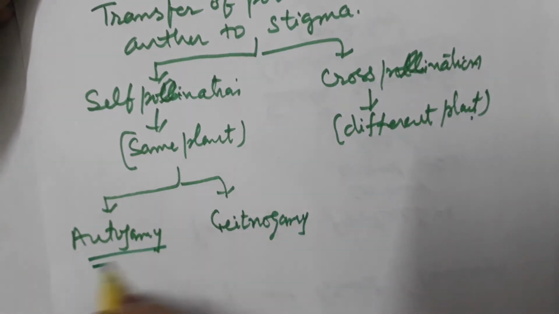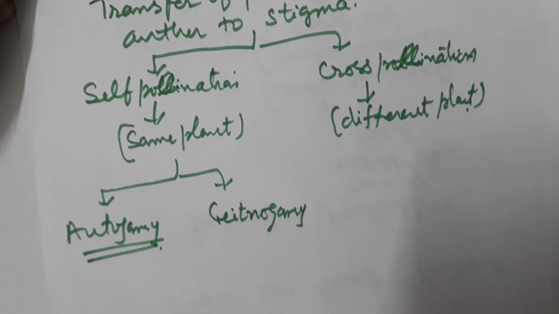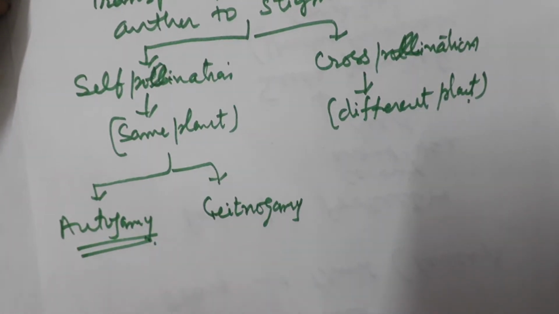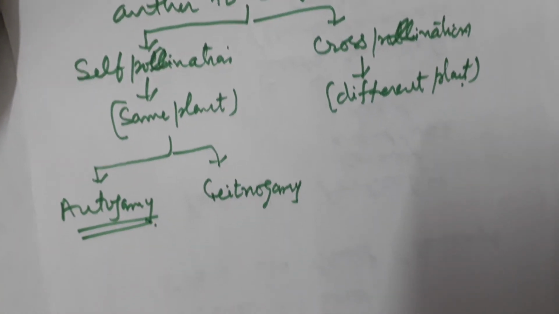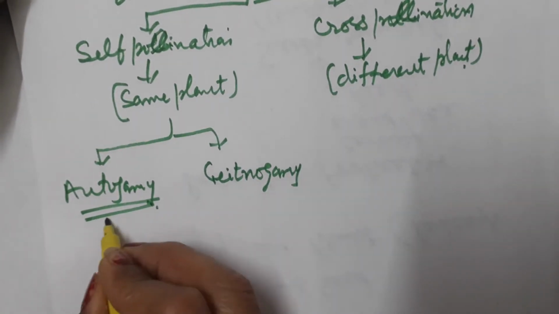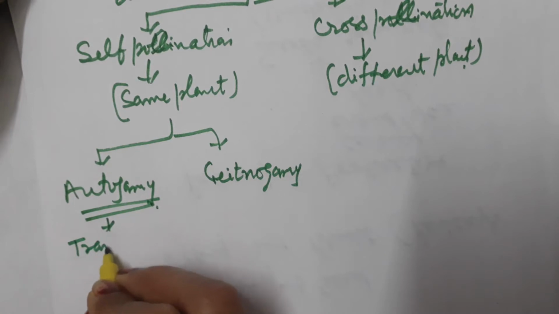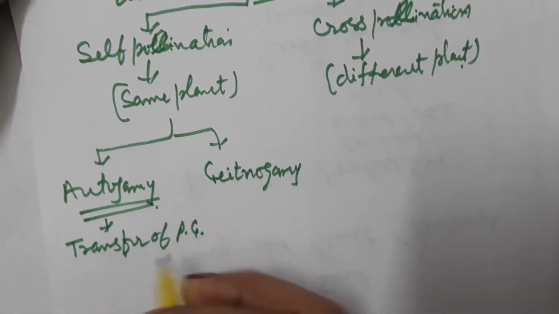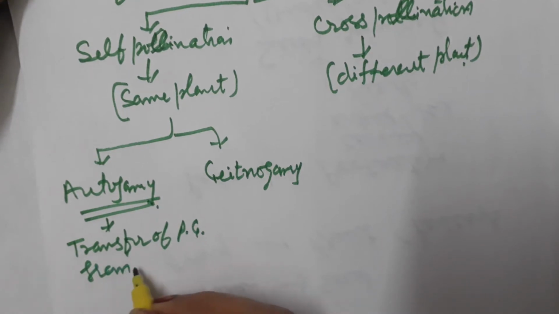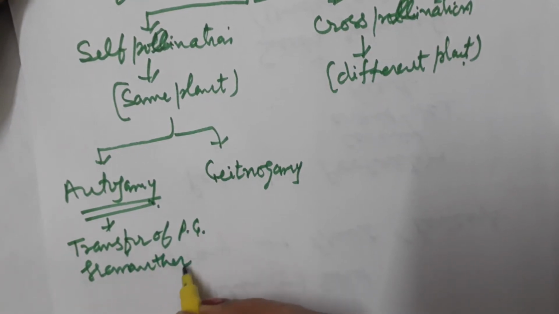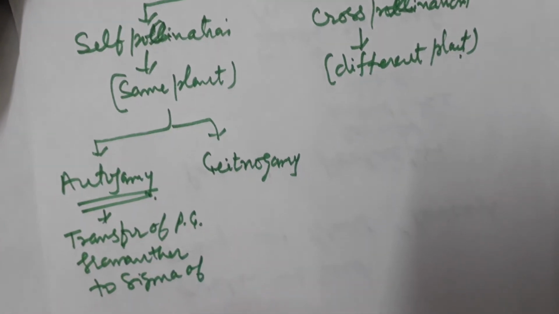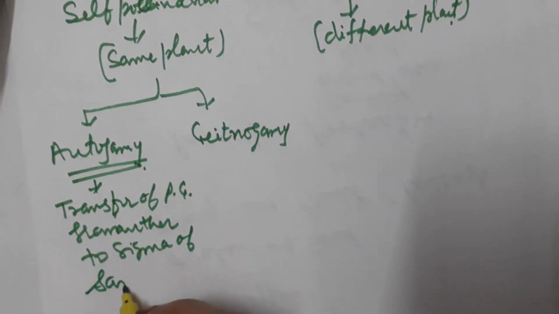What is autogamy? That is, transfer of pollen grain takes place from anther to stigma of the same flower. What is autogamy? Transfer of pollen grain from anther to stigma of same flower.